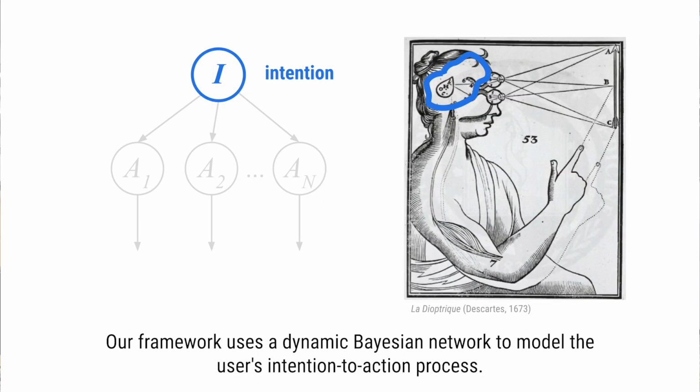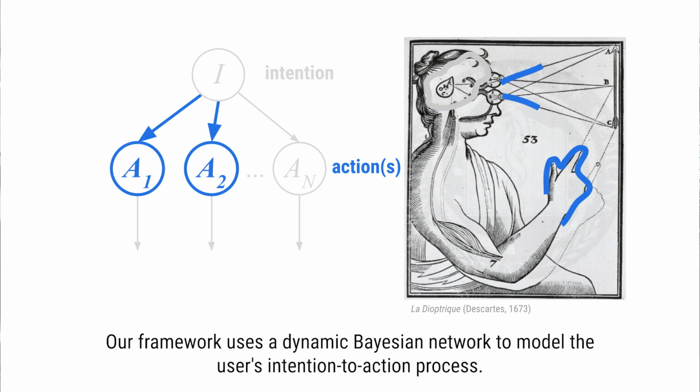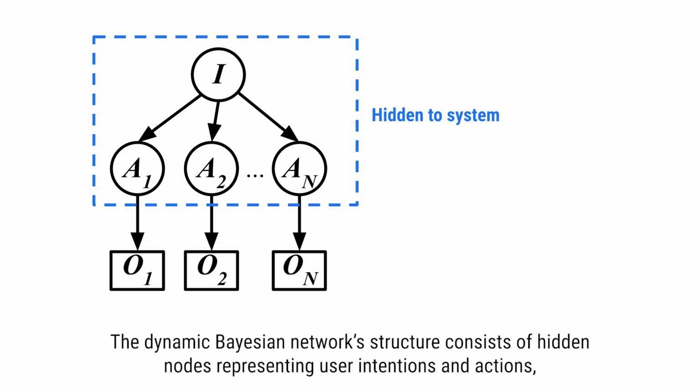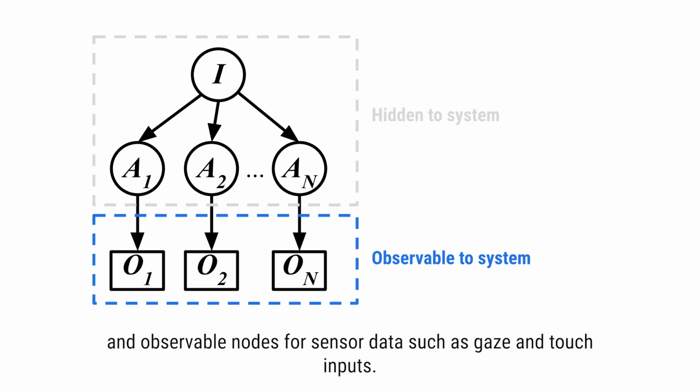Our framework uses a dynamic Bayesian network to model the user's intention-to-action process. The dynamic Bayesian network structure consists of hidden nodes representing user intentions and actions, and observable nodes for sensor data such as gaze and touch inputs.